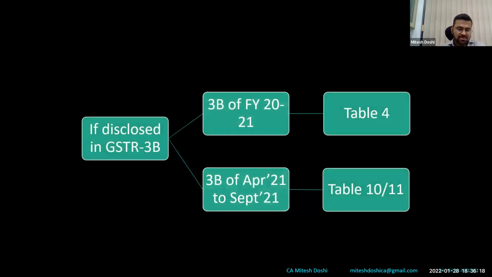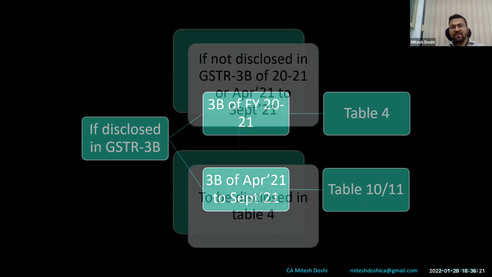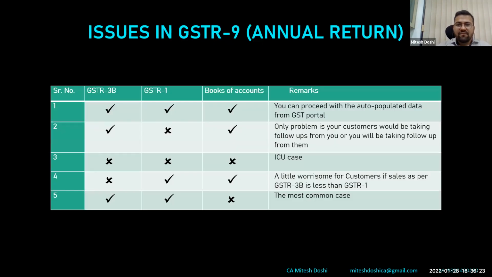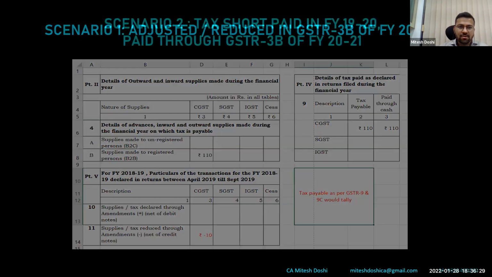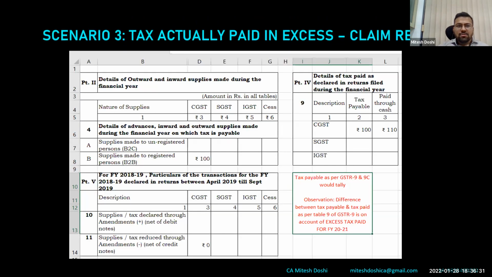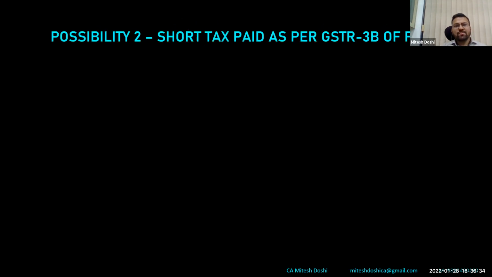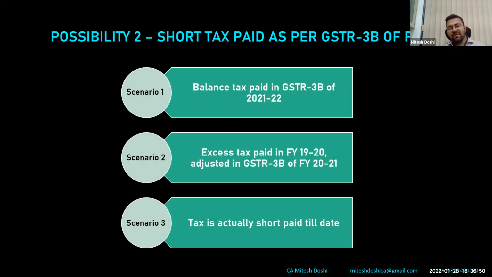Since I feel there would be a shortage of time, I'm not inviting views from you all. I feel I need to run through a few possibilities in a haphazard manner now. So going ahead, we were here in possibility 2. There could be a second possibility that the tax paid as per 3B of financial year 2021 is less, short tax paid, compared to the liability as per books. If that is the situation, what are the different scenarios which we can get after deep diving into it?